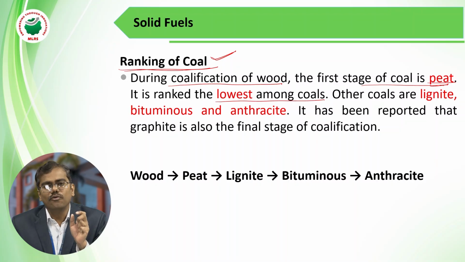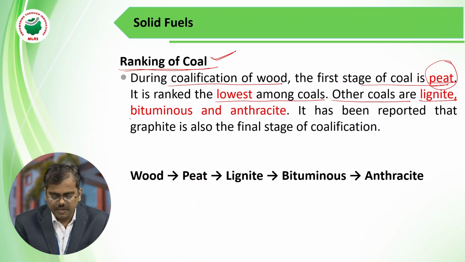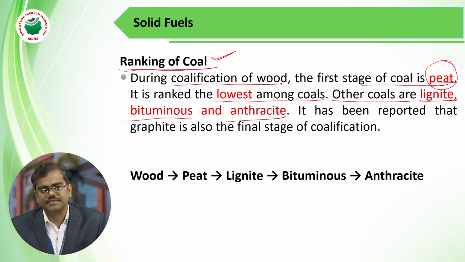The ranking of coal depends upon the percentage of carbon present in the particular component. Peat does not contain much carbon, that's why we give it a very low rank. Other coals are lignite, bituminous and anthracite.